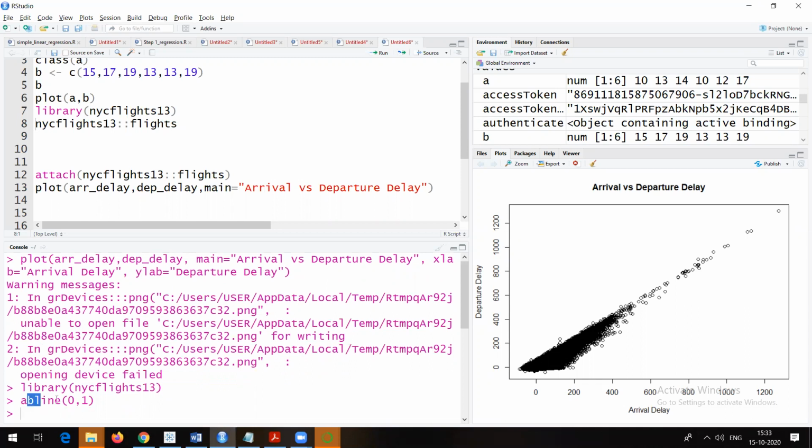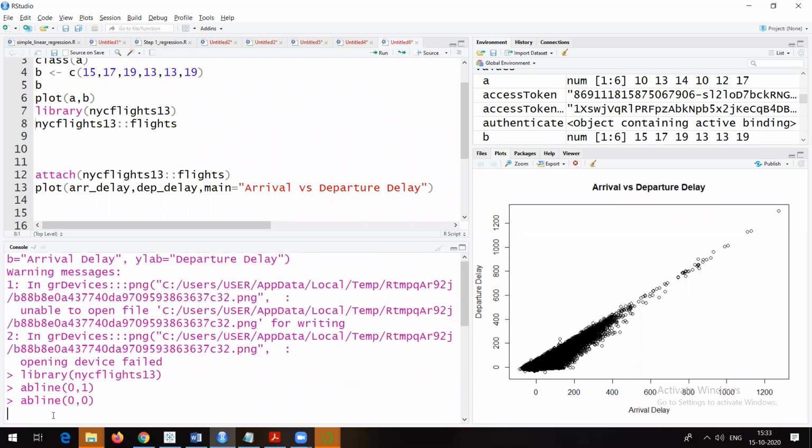So it is just to draw a line. At what point you want to draw a line, that point you need to mention. If I am saying 0 1 or if I am saying abline of 0 0, let me do. So it is executing, it will show the output.